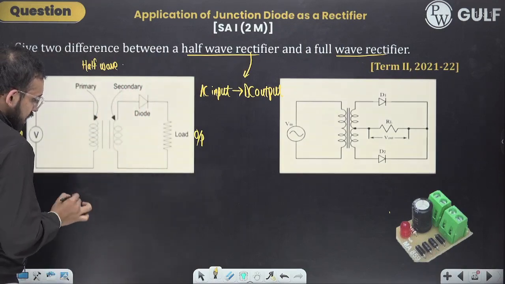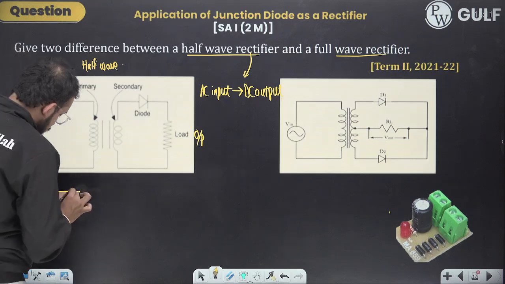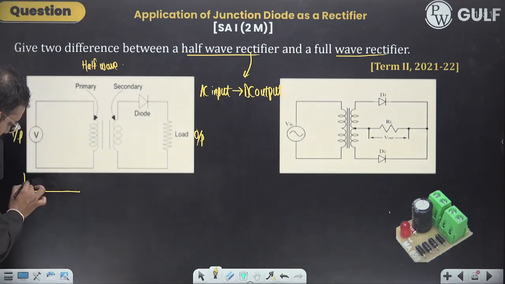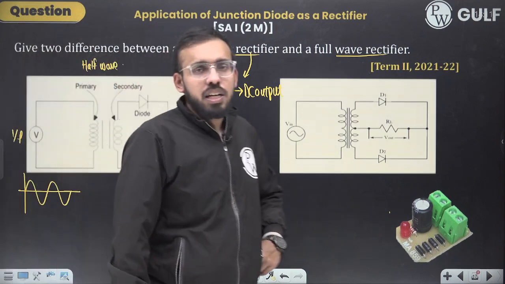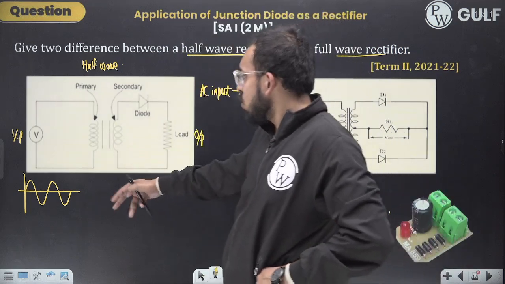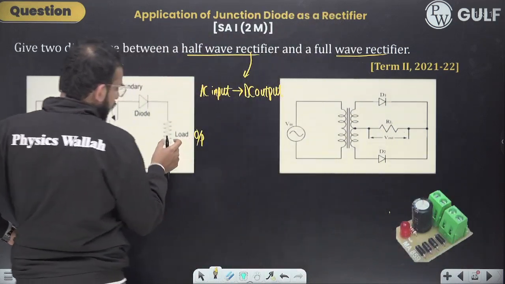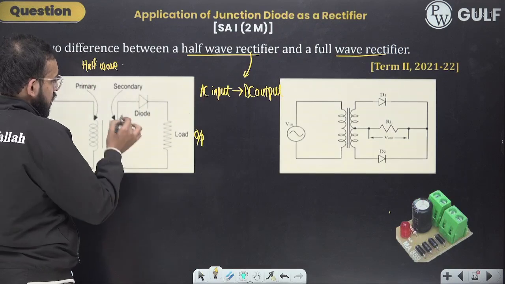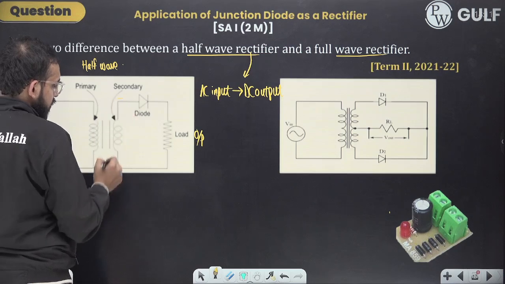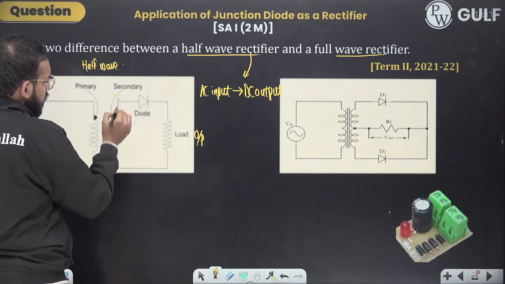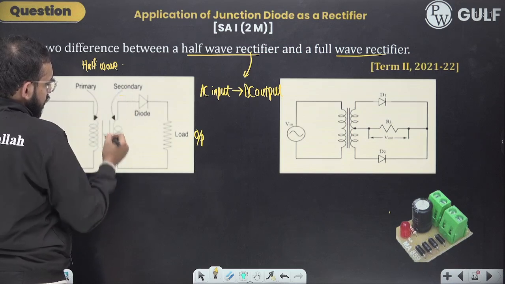Now, understand, the input is continuously varying. But we want the direction of current should not change at the output, that is at the load here. Right. Now, here it is positive, negative. After some time, it would be negative here, then positive, and then positive here, negative here, then negative here, positive here.